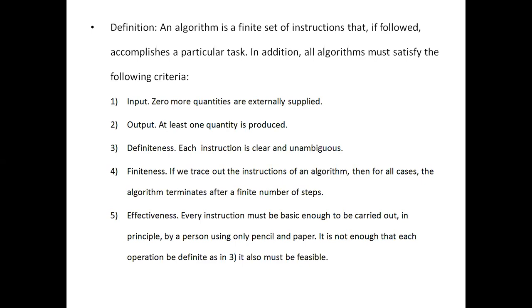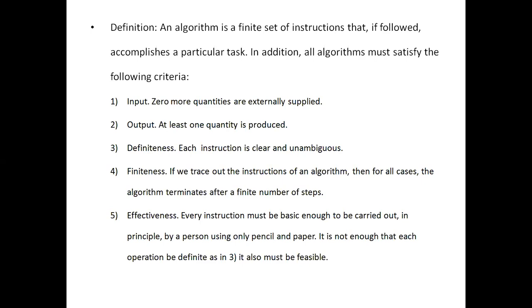Where are you jumping to from that instruction, to which next instruction? You should jump from one instruction to one other instruction only. There should not be any ambiguity in moving from one instruction to another instruction. That is called definiteness.